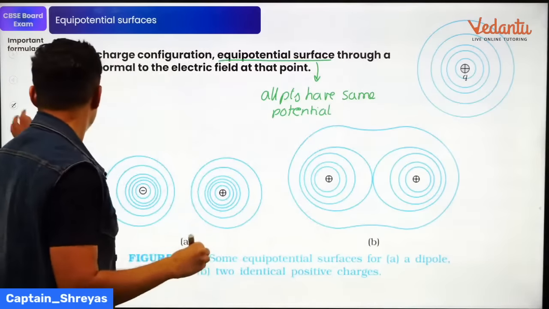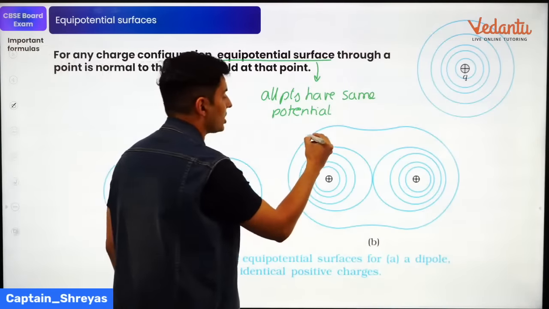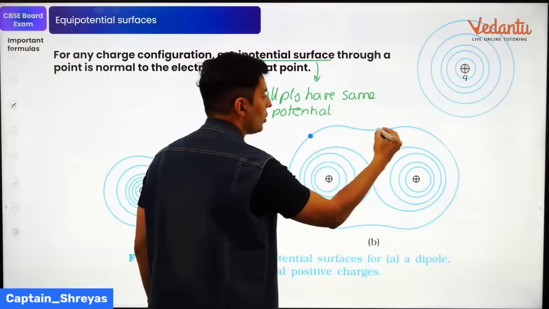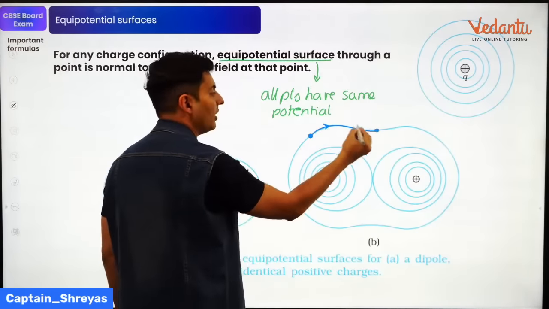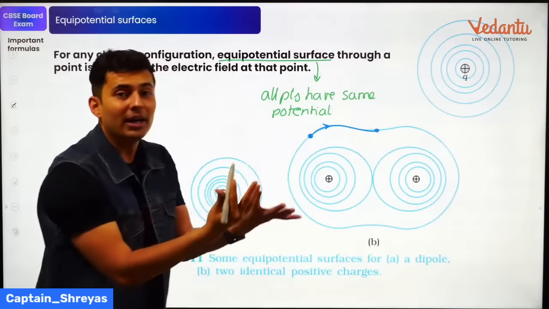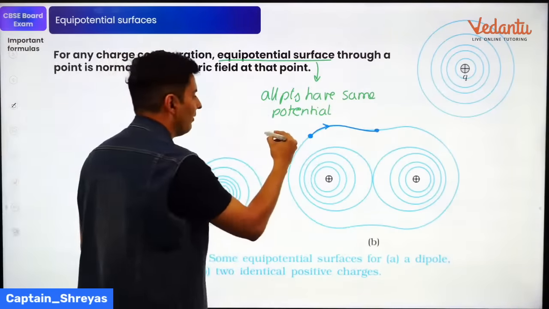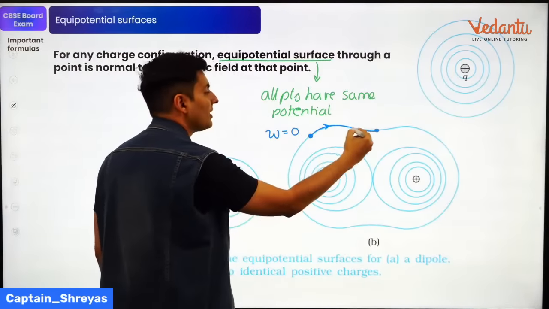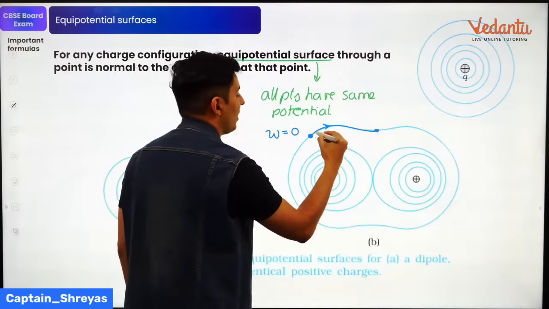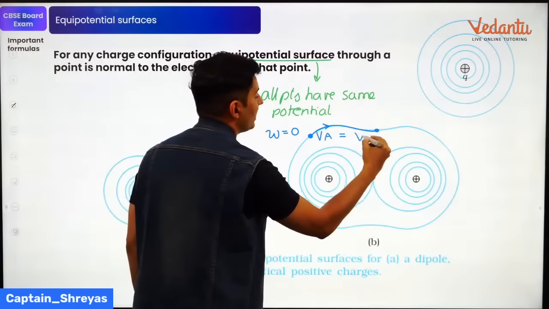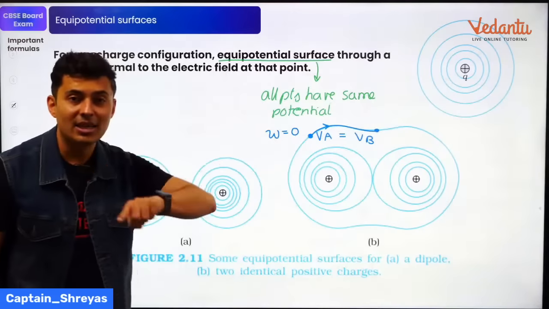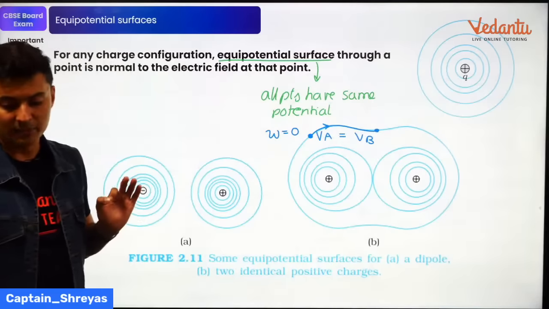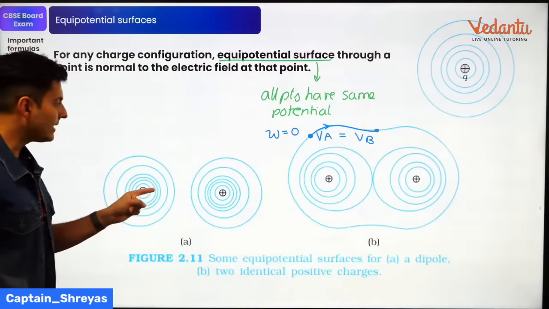So imagine this, if I take a charge from here to here along this path, the work done will be 0. The work done will be 0 because I'm on the same potential. Potential of point A will be the potential of point B. So there will be no work done when you take a charge on the same potential line. Does that make sense?